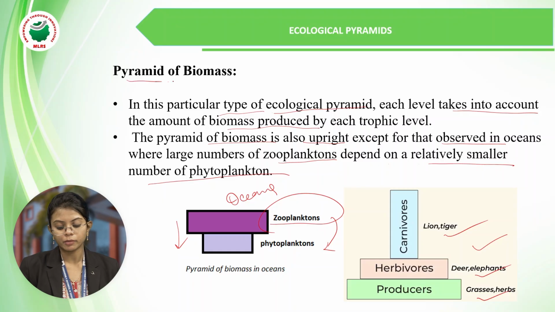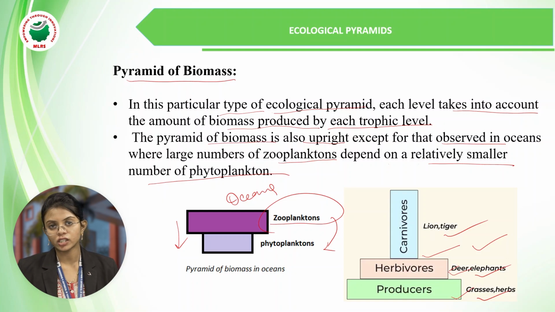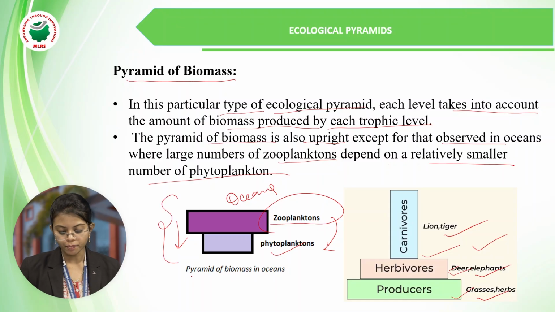So simply, in the pyramid of biomass, each trophic level takes into account the amount of biomass produced at each trophic level. It is usually upright, starting from the producers, herbivores, and carnivores. As I said, it is exceptional in one case, that is oceans, as zooplanktons are large in number and depend on the phytoplanktons. So this representation is of the pyramid of biomass in oceans.